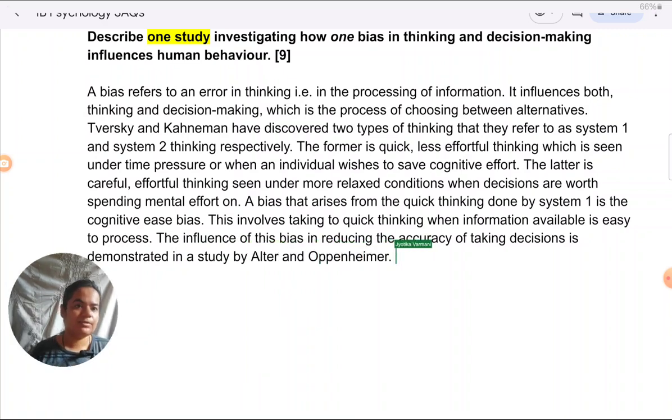I'll just address a few things before I get into the study. One, do we need to remember the name of the authors and the year in which the study was done? I strongly recommend remembering the name of the authors. Year, I will not insist that you remember. Although both are optional, you don't want to remember the name of the researchers also, it is fine. But I just feel that it makes it easier for the examiner to go about checking the paper once they know which study you're talking about.